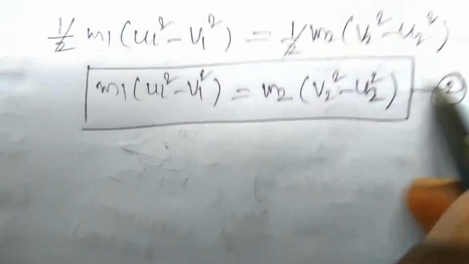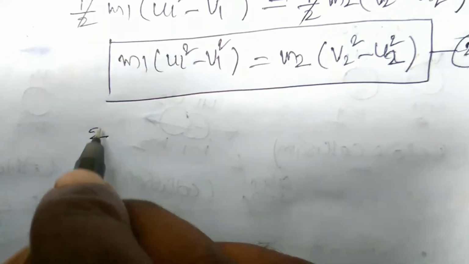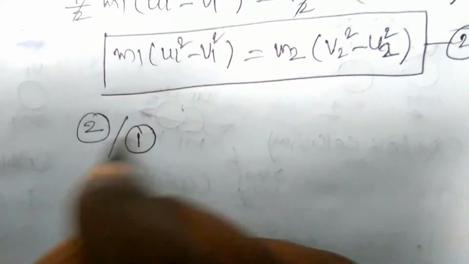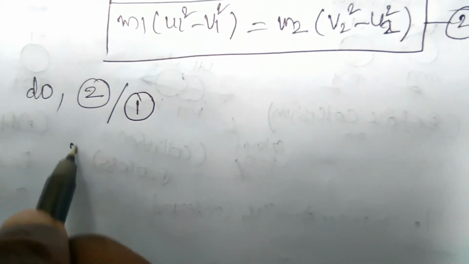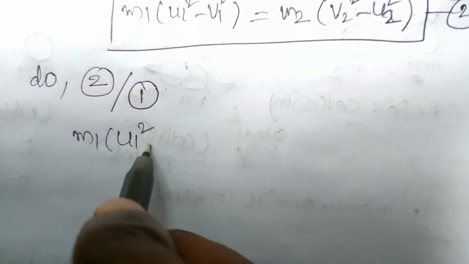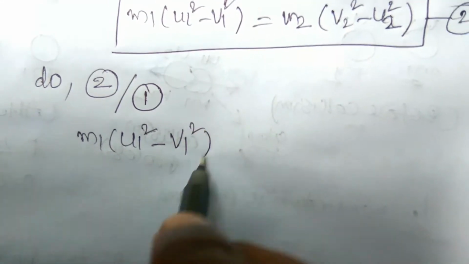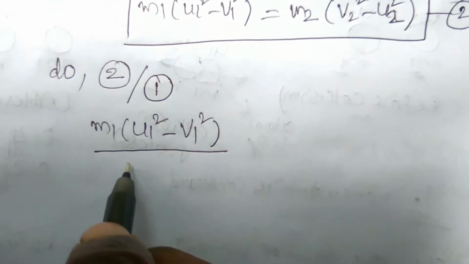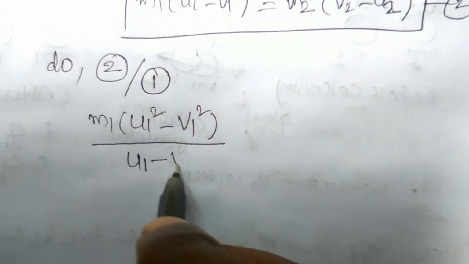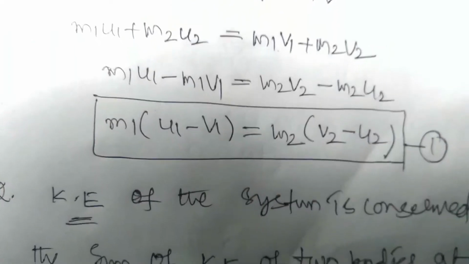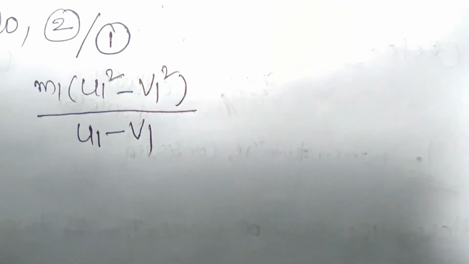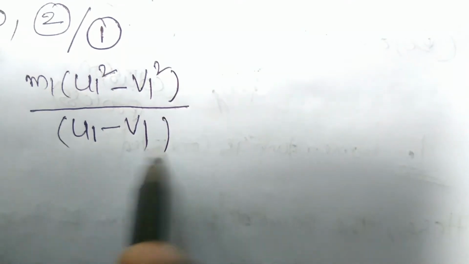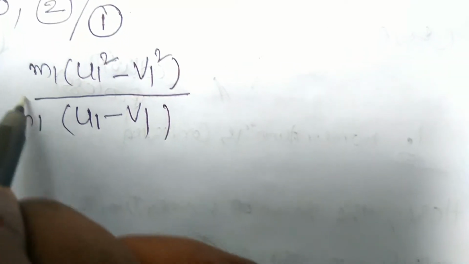Right? Already we denoted equation 1, so we can do equation 2 by equation 1. The left hand side of equation 2 is m1 into u1 square minus v1 square, divided by the left hand side of the first equation, which we already saw is m1 into u1 minus v1.